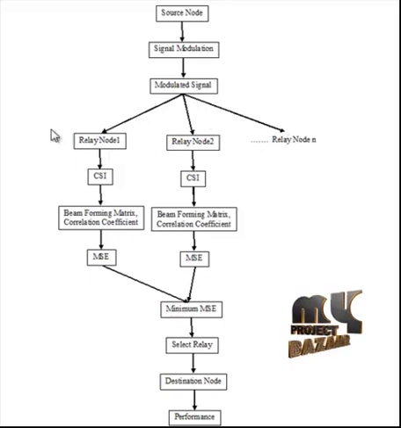to all the relays, and in the relays the channel state information is obtained. For each relay the channel state information is calculated separately. From the channel state information, the beamforming matrix and correlation coefficients were obtained. These beamforming matrices and the correlation coefficients show that the channel state information was obtained, and based on these measures the other performances were calculated.